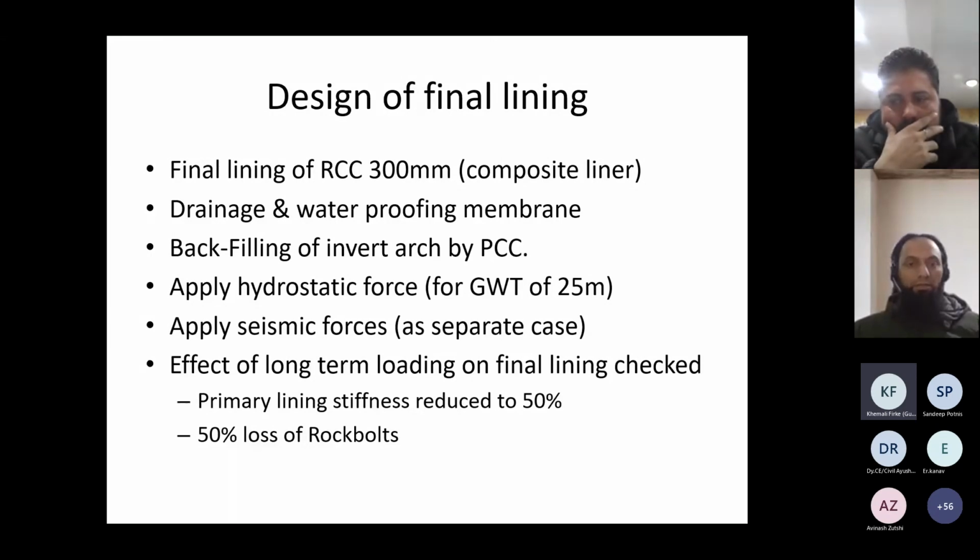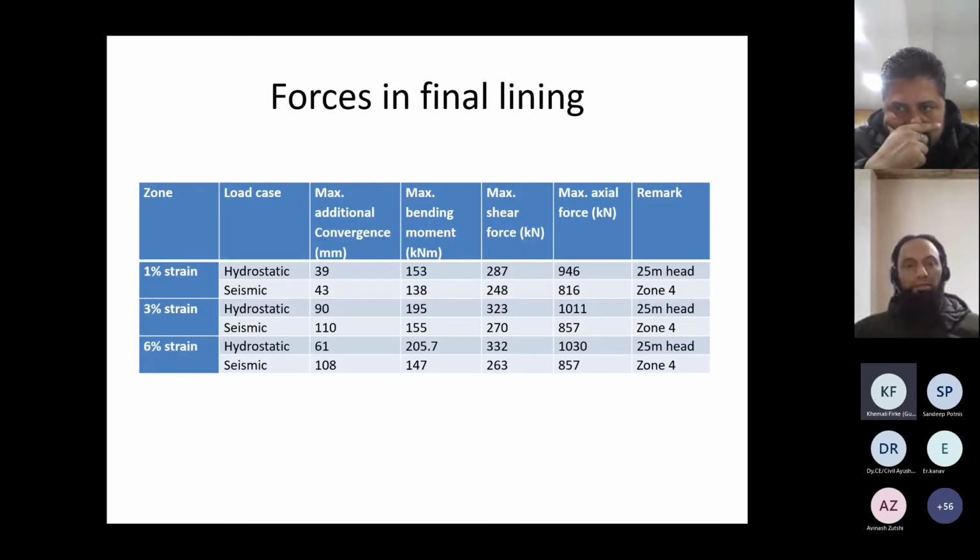Backfilling of the invert arch with lean concrete, applying hydrostatic forces to match the groundwater table in case the drainage is compromised. Apply seismic forces. Of course, as a separate case, we cannot combine both of them. And see the effect of long-term deterioration in the primary lining. So the primary lining was reduced to 50%, and the rock bolts were also reduced to 50%.